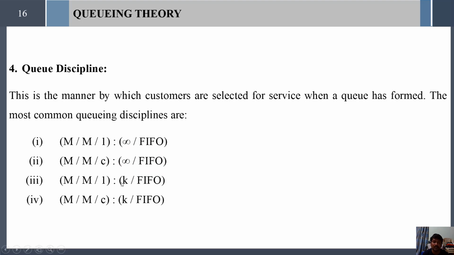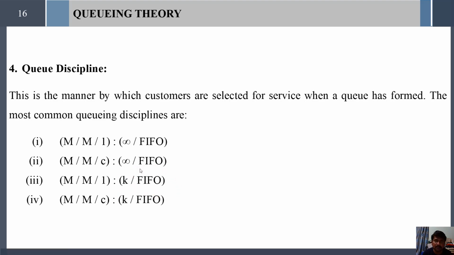Like that, M/M/1/K/FIFO means the number of customers is restricted at a certain limit. So here Markovian arrival rate lambda, Poisson, and Markovian service rate mu, exponential distribution, with one server, and a finite number of people should be there to be served under the queue discipline FIFO, first in first out model.